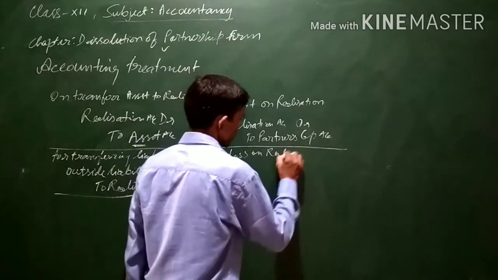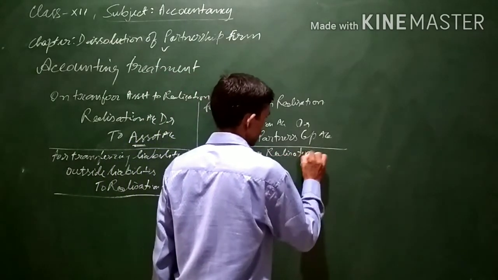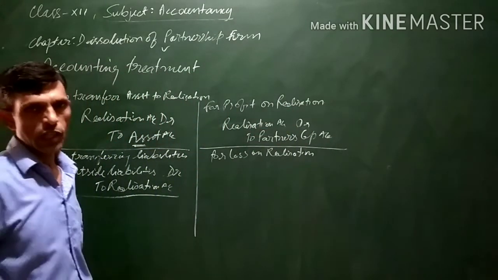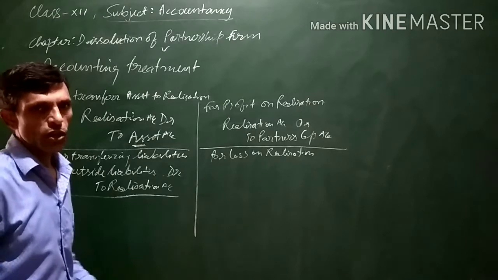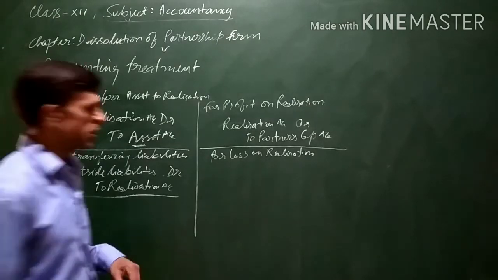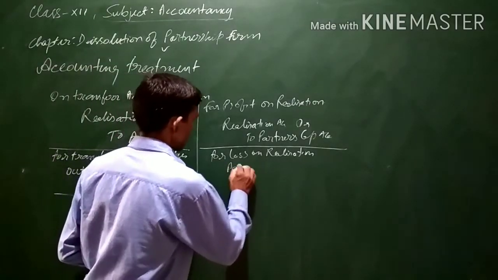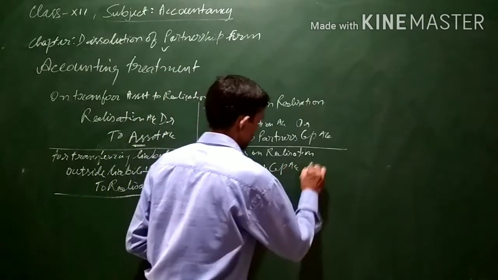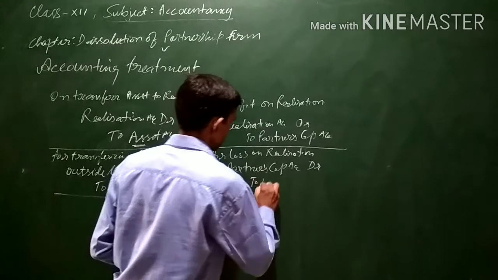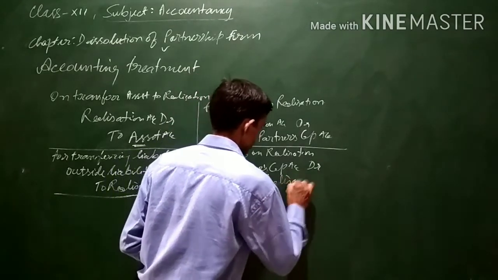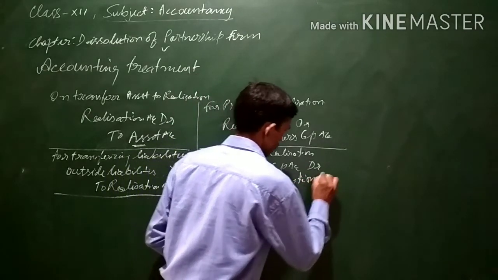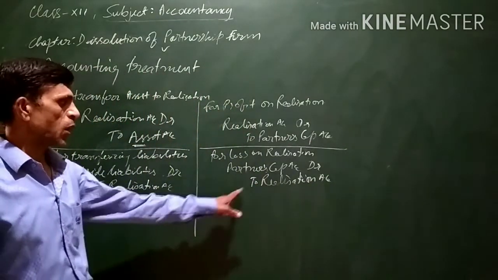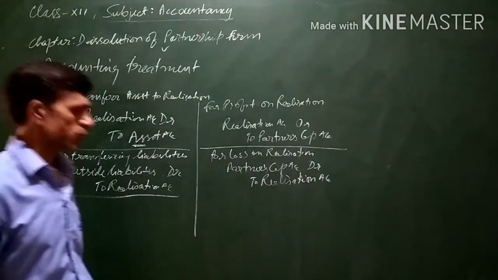For loss on realization, reverse entry will be there. Means if there is loss, the partners have to bear the loss. If the partners have to bear the loss, then their capital account will be debited. Partner's capital account debit to realization account. Again, this partner's capital account will be debited in the partners' profit sharing ratio.